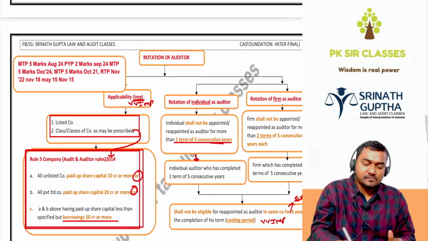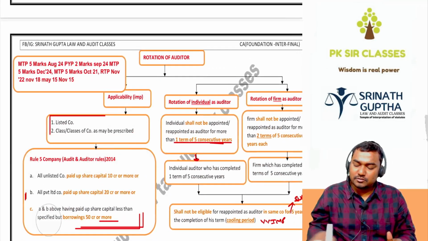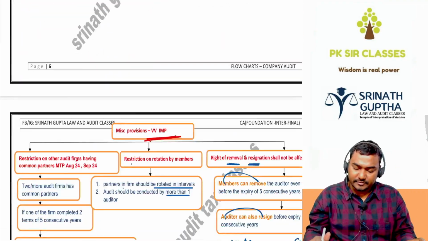Next, rotation. As we discussed, an individual can act as the auditor for one term of consecutive years.